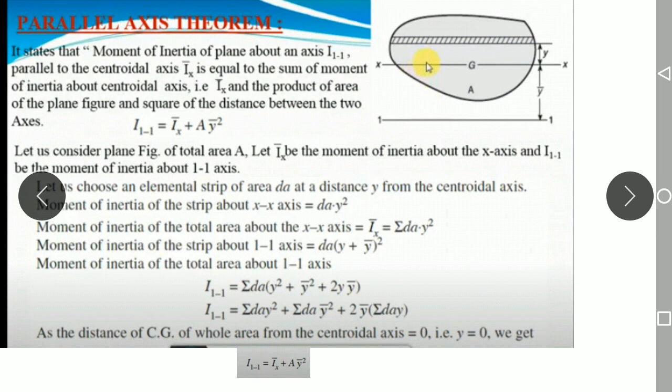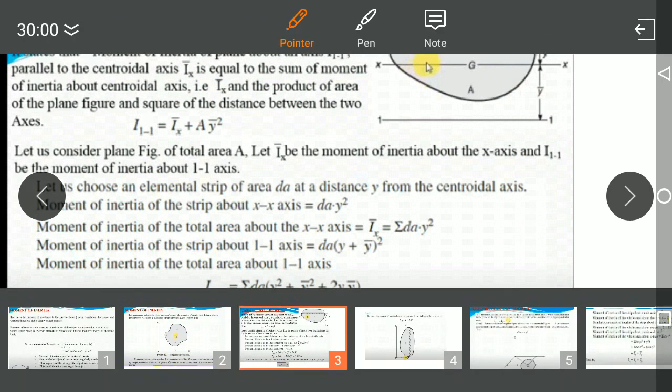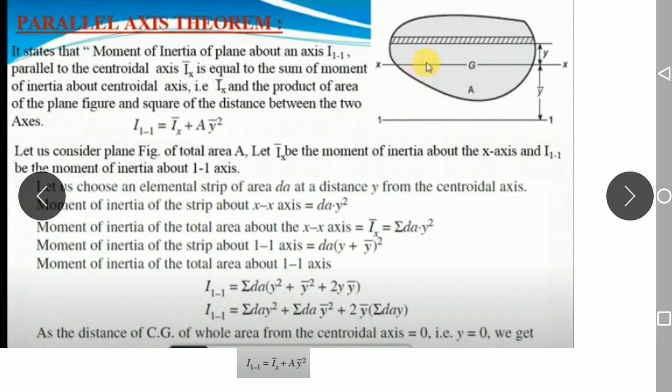It means the moment of inertia of a plane figure about any axis which is parallel to the centroidal axis is equal to the moment of inertia of that plane figure with respect to the centroidal axis plus area into the square of the distance between them. This is what the parallel axis theorem says. Based on this parallel axis theorem you need to solve the problem. This is the simple derivation of the parallel axis theorem.